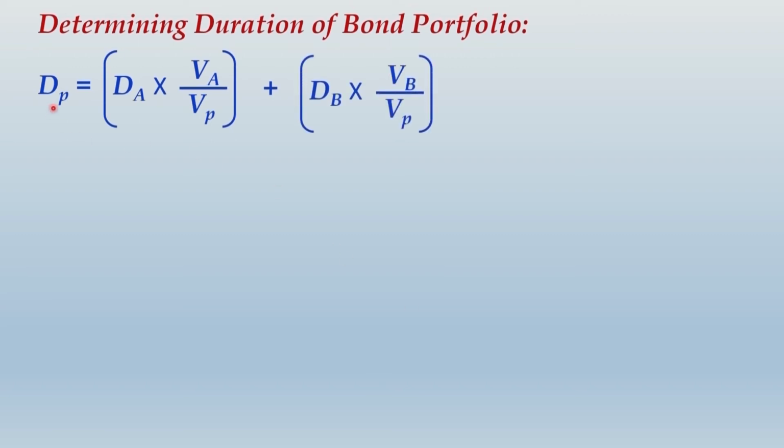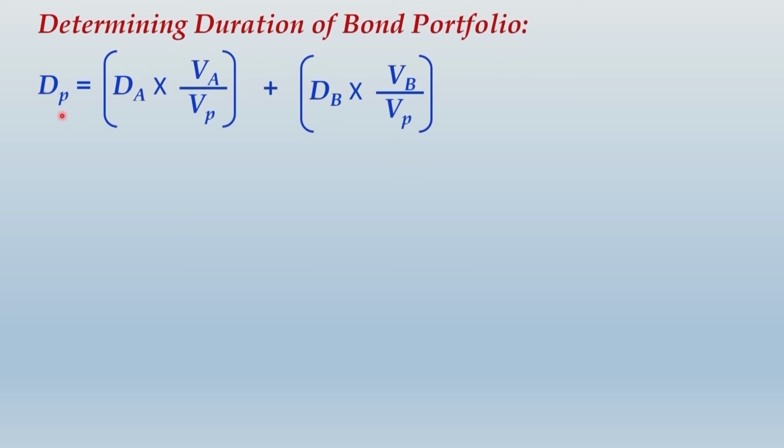So by equation, DP stands for the duration of portfolio, DA and DB are the duration of the respective two bonds A and B, and VA upon VP is the proportion of money invested on bond A. Likewise, VB upon VP will give you the proportion of money invested in bond B. So proportion of money invested in bond A and proportion of money invested in bond B will become the weights of bond A and B respectively, and the weighted average of DA and DB will give you duration of portfolio.